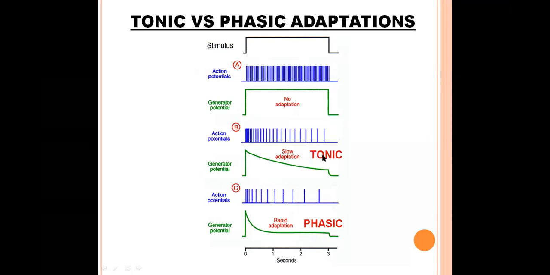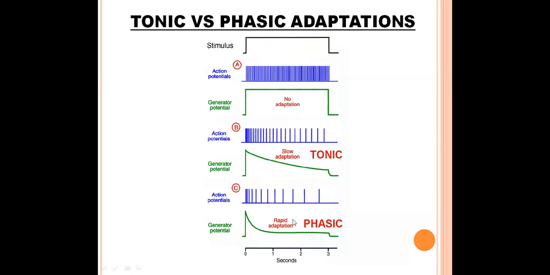Coming to tonic receptors, they adapt slowly. Here the green line depicts the generator potential intensity. Initially the generator potential intensity is high, and as time passes it is slowly decreasing in tonic, or slow adapting, receptors.